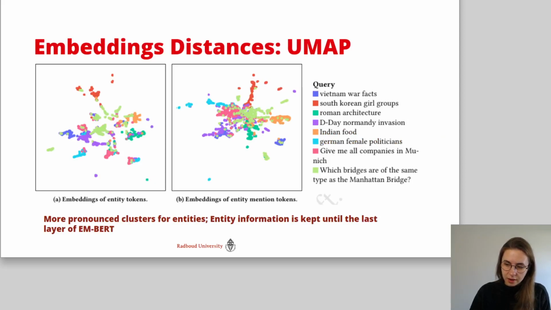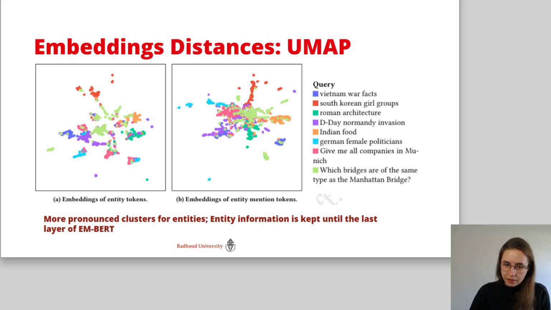Next, we look how the information of the Wikipedia2Vec embeddings is kept in the BERT layer. If we look at the last layer of the BERT model, if we compare the embeddings of the entities versus the mentions, so the regular BERT token mentions of those entities, and we map them with UMAP, we see that on the right, these are the mention embeddings, and the dots in the scatter plot represent entities relevant to the same query.